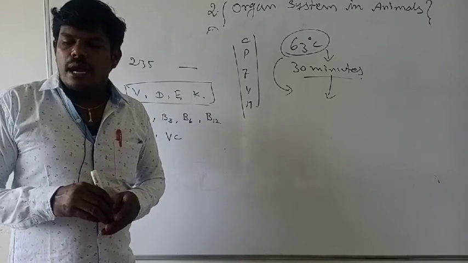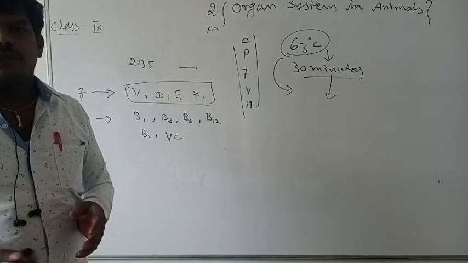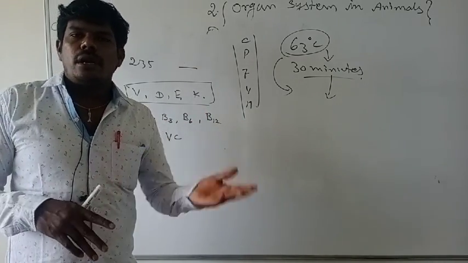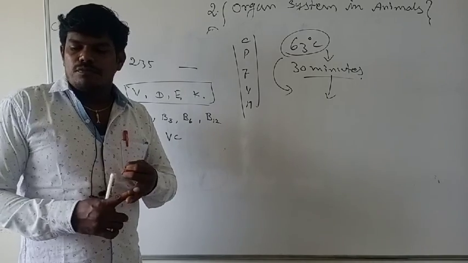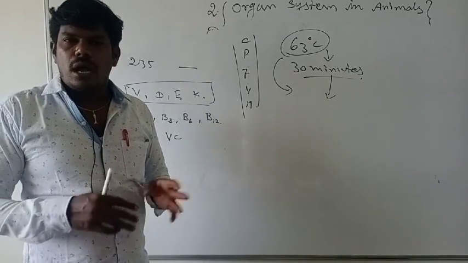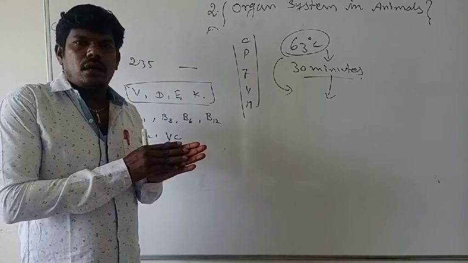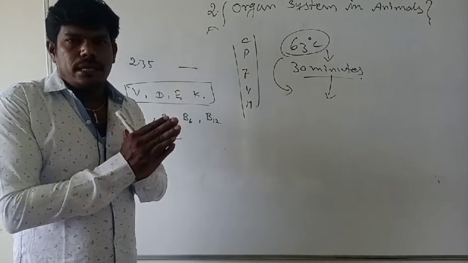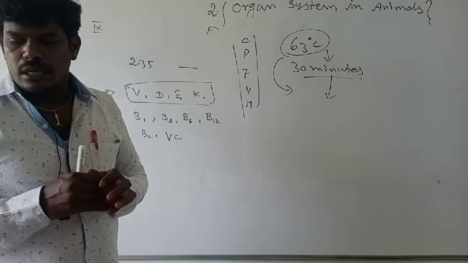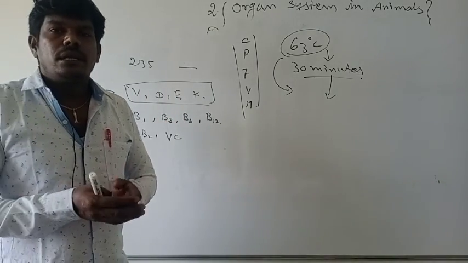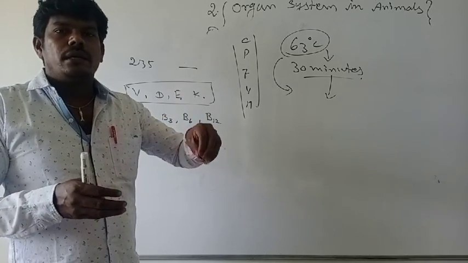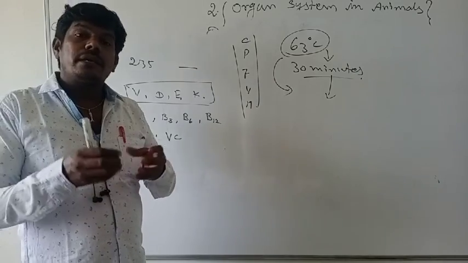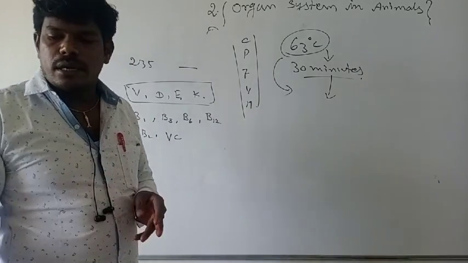And then the addition of preservatives. What are the natural addition and synthetic? Natural addition means what are the salt, sugar, and oil. Where introducing the salt, where introducing the sugar, where introducing that oil. What are the example food preservation? You have to mention that. And then synthetic preservatives. Synthetic preservatives means what are the chemical substances that are utilized, or during that natural process, what are the chemical substances that are present. You have to read that clearly.